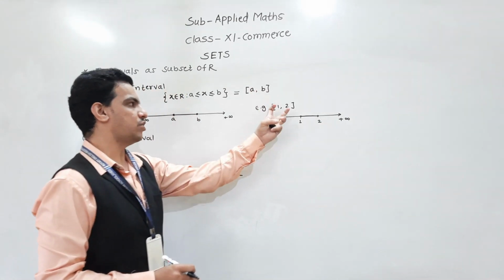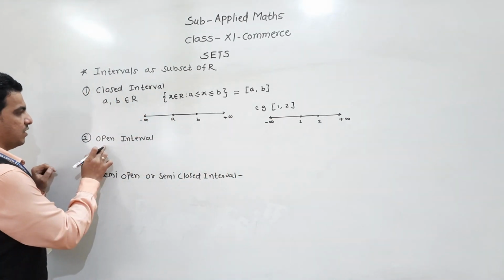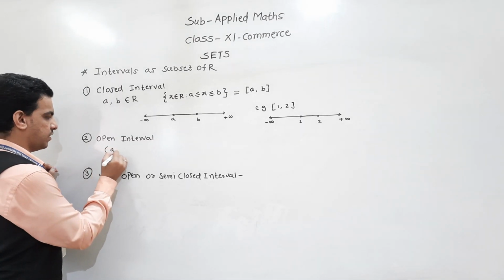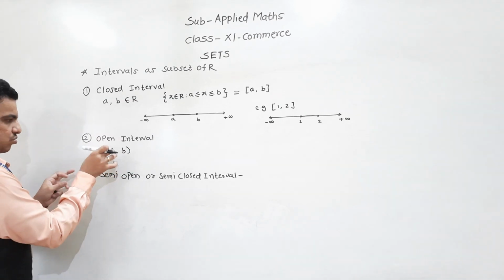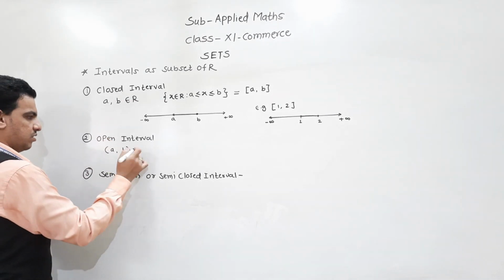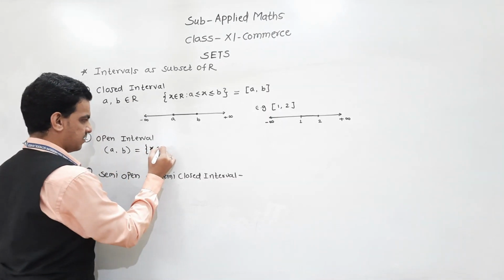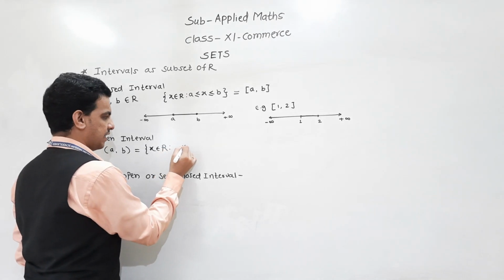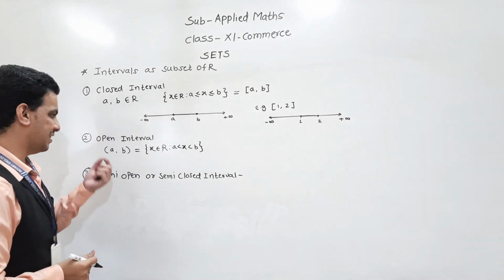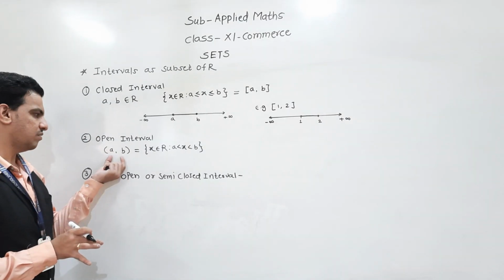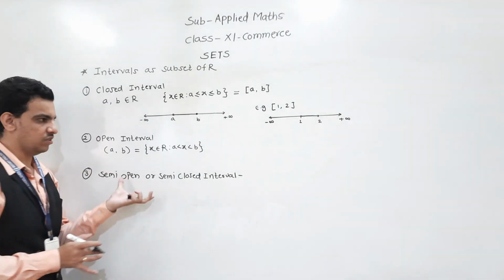Okay, so this is a subset of real numbers. Understand this? Now if I am taking an open interval, the only difference is that A and B are excluded. So A and B are not in this set. We can write this set as all x belongs to R such that x is greater than A and less than B. In this set all values between A and B are contained, but A and B are not there.